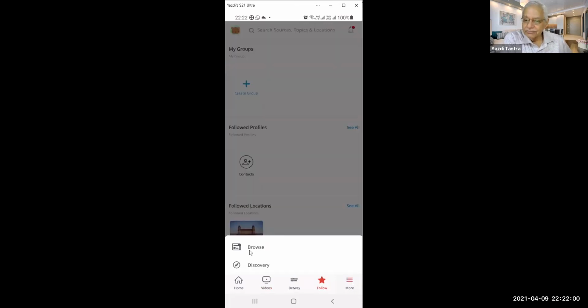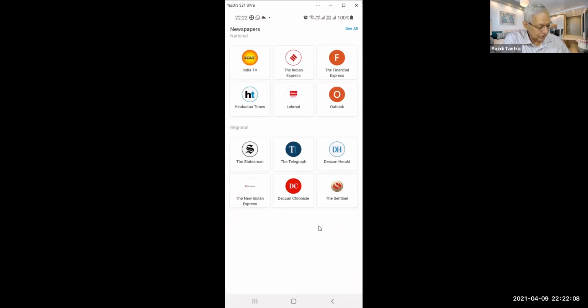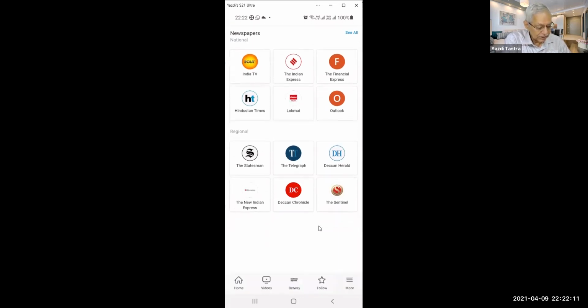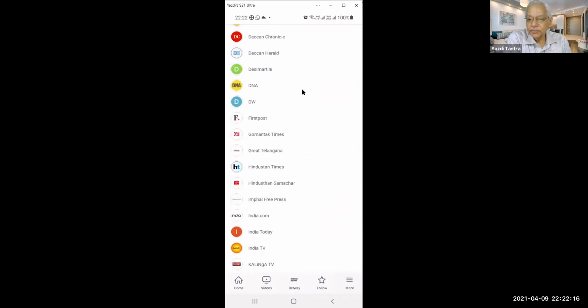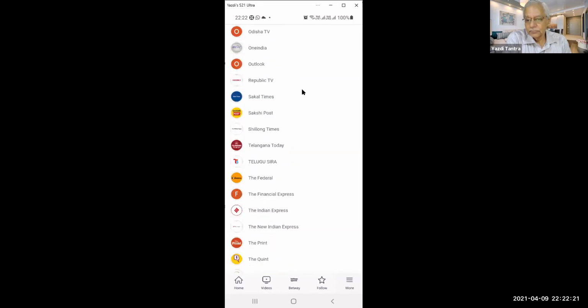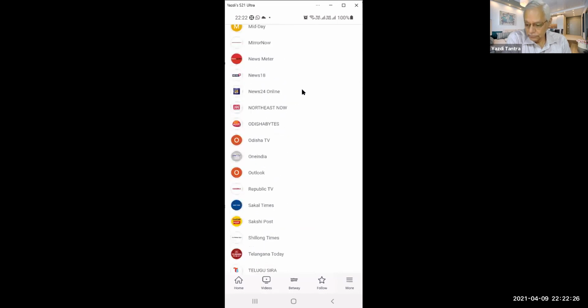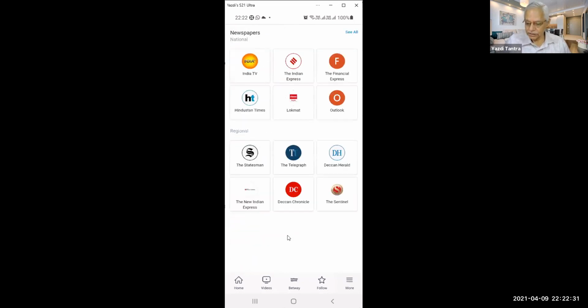And of course, you can browse for more news, newspapers, magazines, whatever you feel like. You can say see all. See the amount of newspapers he is covering. Okay, a whole lot of things. So this is again very useful. There are many like this.